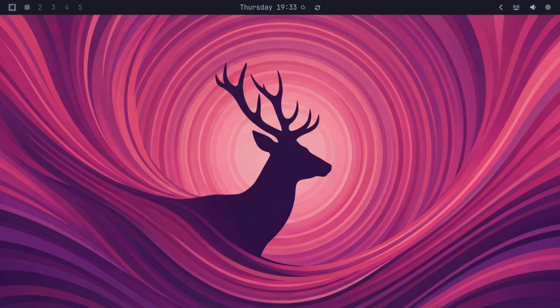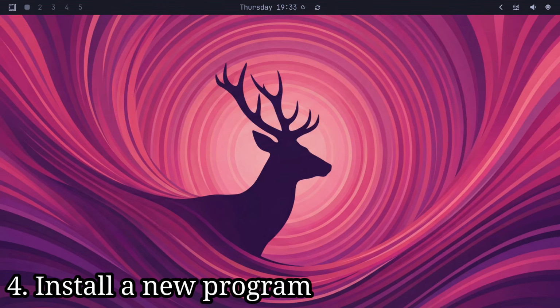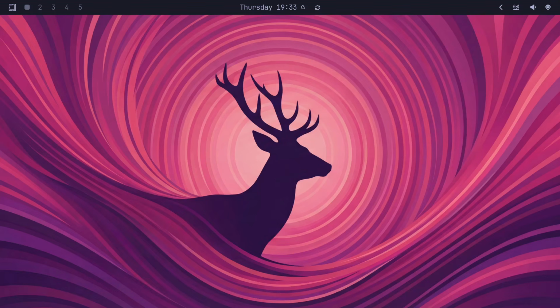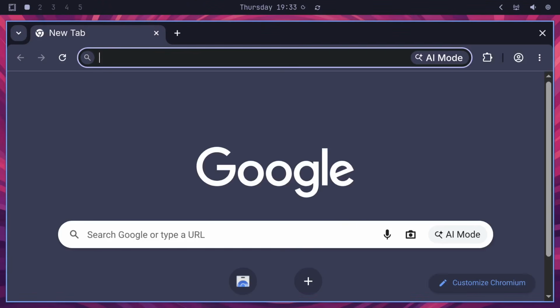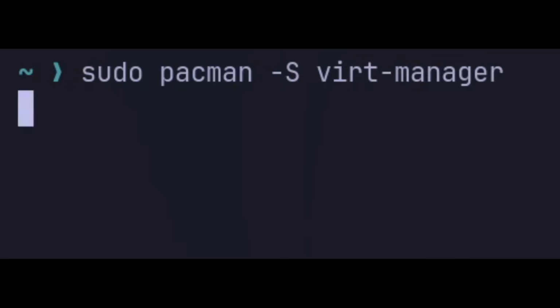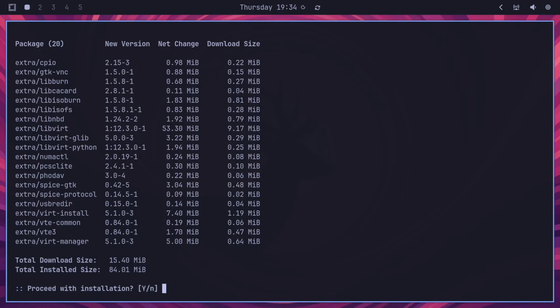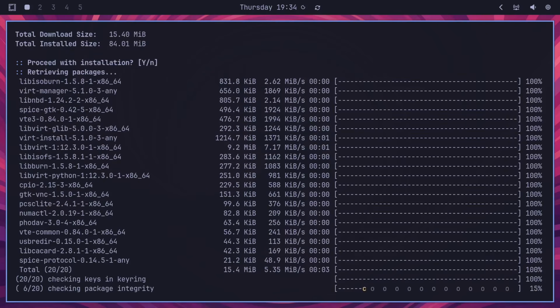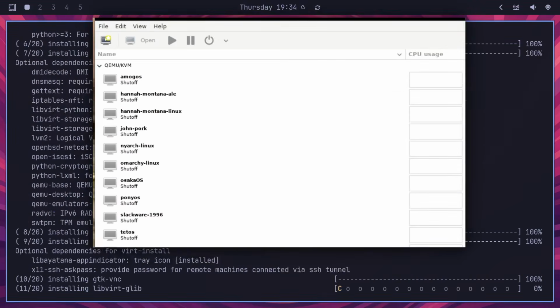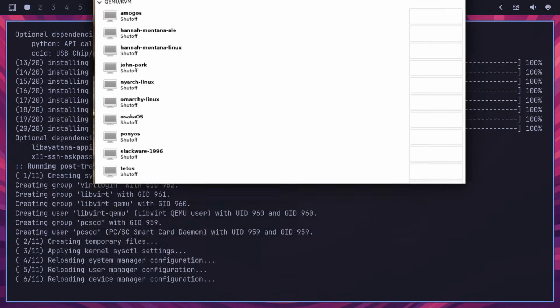So now it's time for task number 4, which is to install a new program. Now actually, I have already done this, technically speaking, because first of all, I installed Premake in order to build my text editor, and then I installed my own text editor. So we could technically count that, but I think let's go ahead and install something else. Let's install virt-manager, even though we're not really going to be able to use it. All I want to see is that the actual virt-manager UI comes up, and if it comes up, then you know what, that's good enough for me.